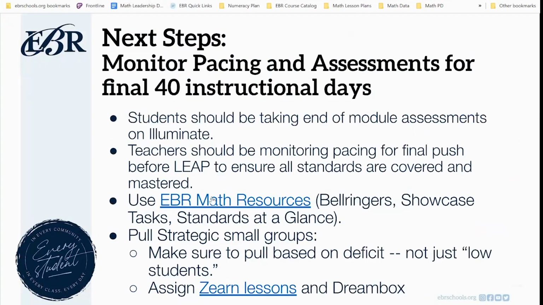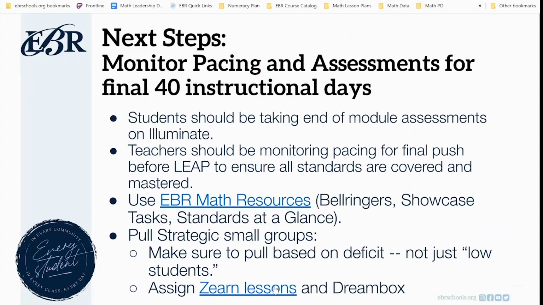So on that math resources page, again, we have the bell ringers, we have our showcase tasks, and then the standards at a glance document, which really helps teachers identify what the state is looking for in each standard. And the final thing, I can't stress this enough, is making sure that we're pulling strategic small groups, not just pulling small groups for the sake of it, but there's got to be a purpose behind it.